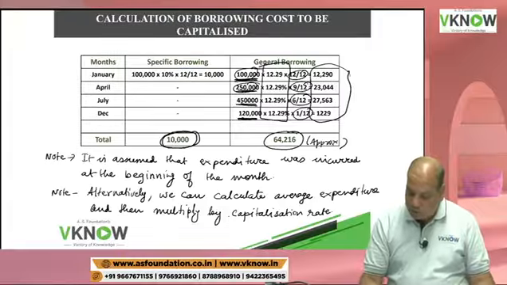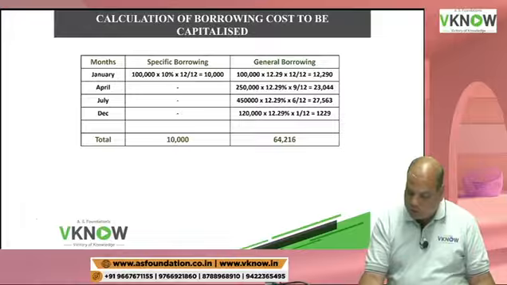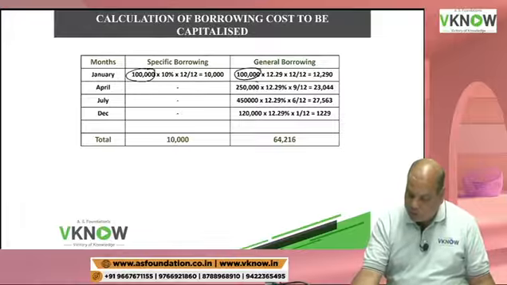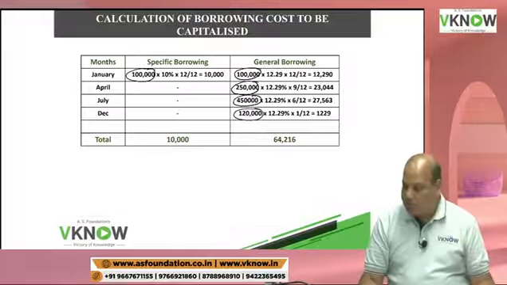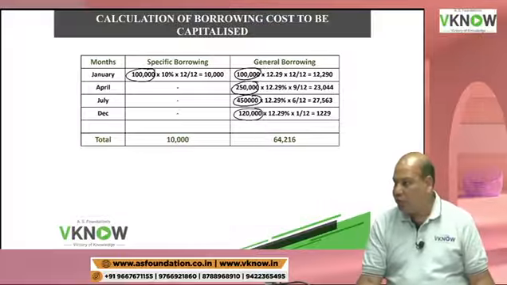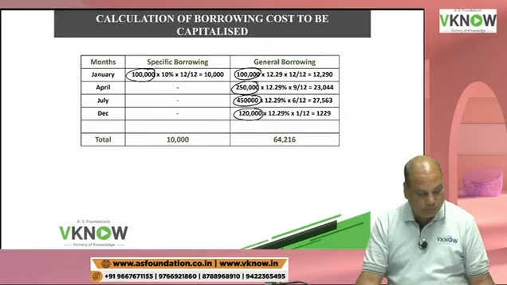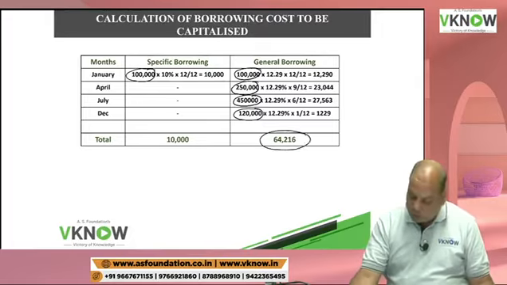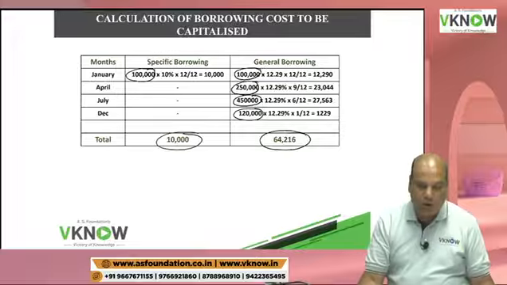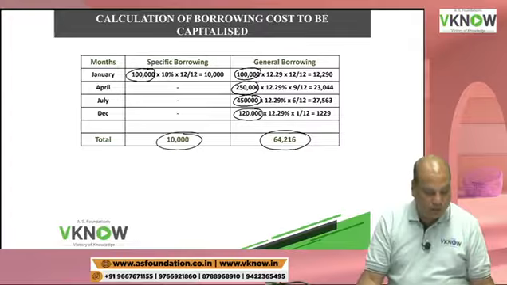If you take the total on construction work only, this 1 lakh, 1 lakh, 2 lakh 50,000, 4 lakh 50,000 and 1 lakh 20,000, all this together is 10 lakh 20,000. And then you have to also add the interest which you are going to capitalize.